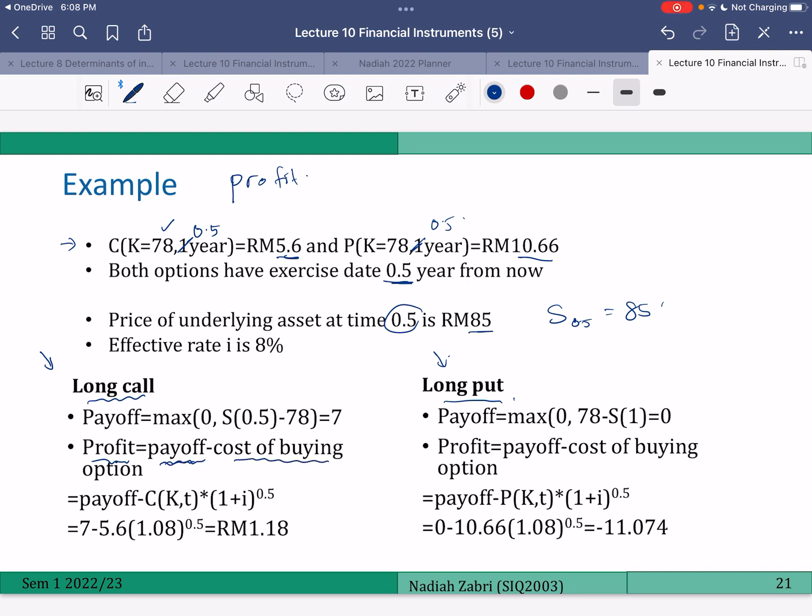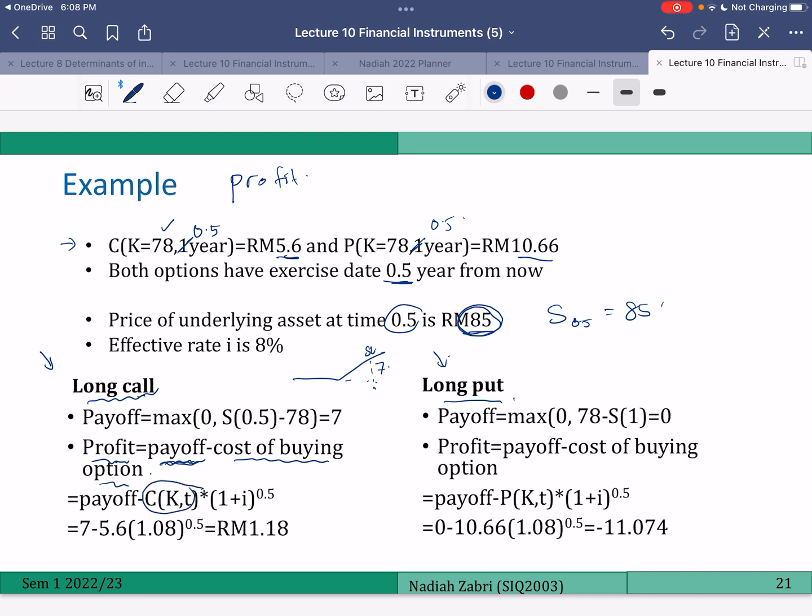So first, identify the payoff. The market price is now 85, but you can buy at 78. So you can buy lower than the market price. So your payoff is 7. You can also think of it by drawing the graph. So it's here. So now the ST is here. So your payoff is 7. And then the cost of buying. What is the cost of buying the call at time 0?